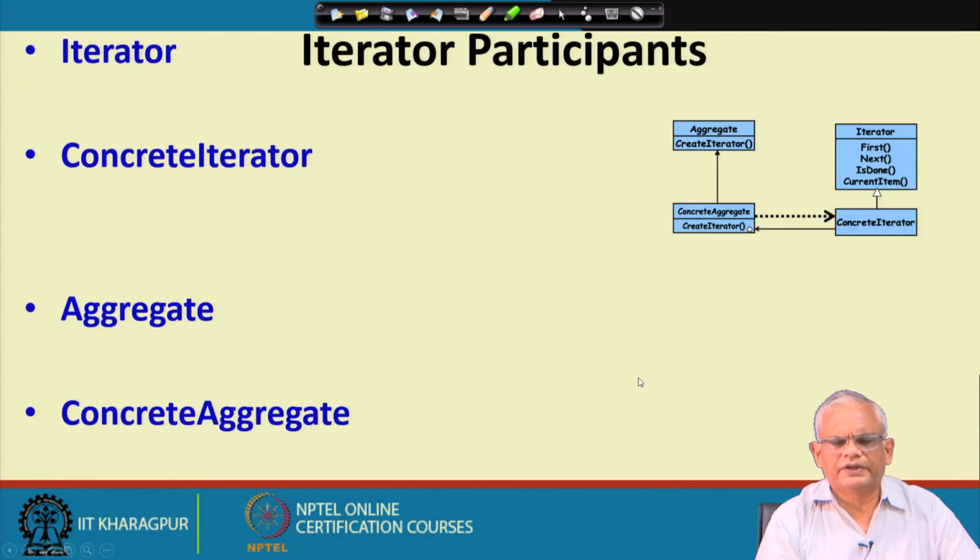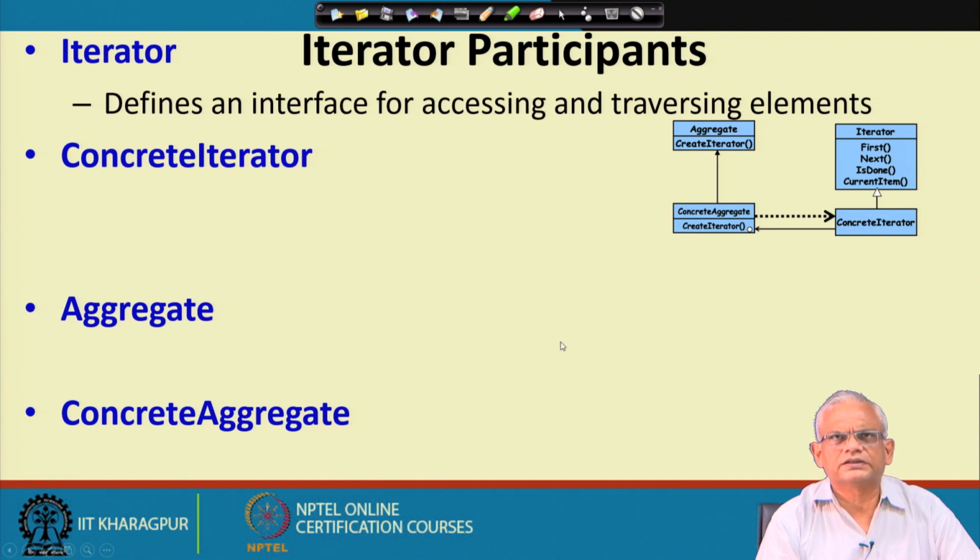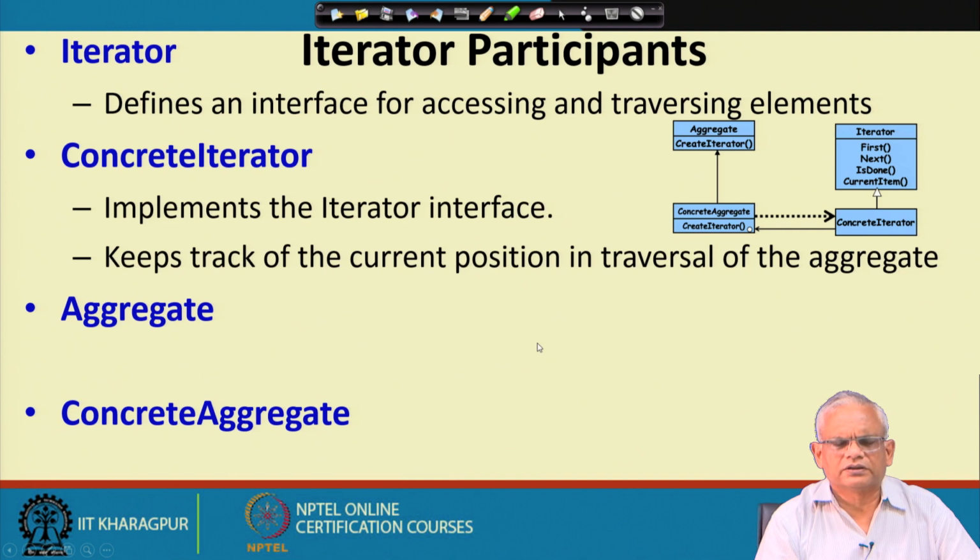Now, the participants in the iterator pattern are the iterator, which is typically an interface or an abstract class. The concrete iterator implements the iterator interface or is a subclass of the iterator abstract class, and it keeps track of the current position of the traversal of the aggregate.